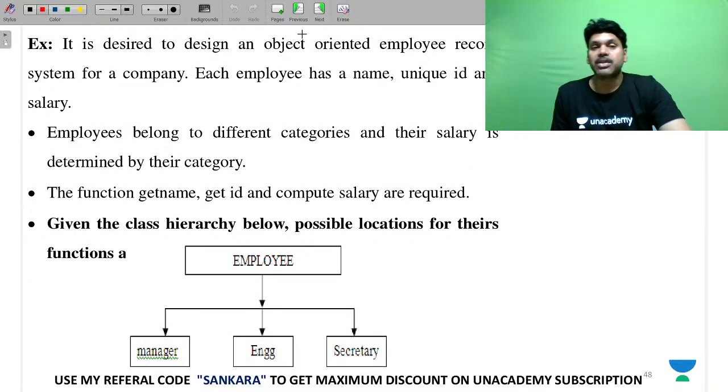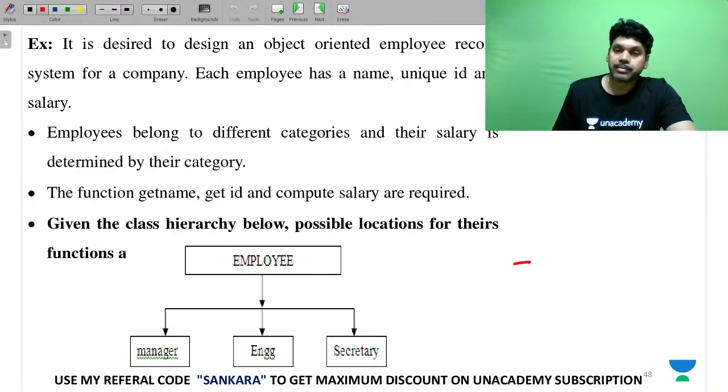So this is based on specialization. Specialization is nothing but a top-bottom approach.